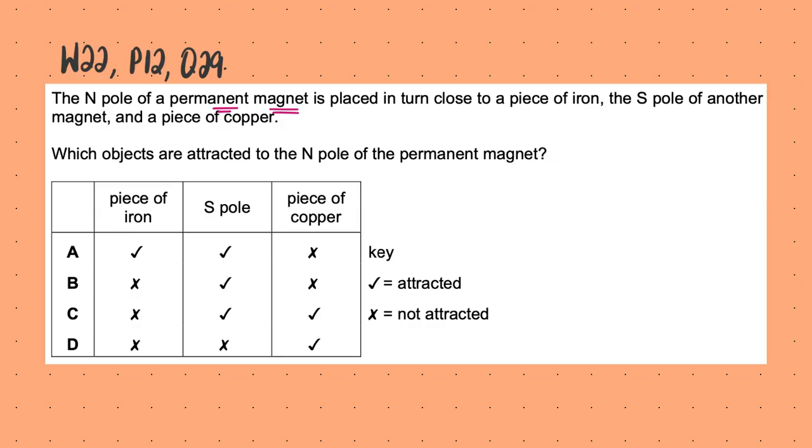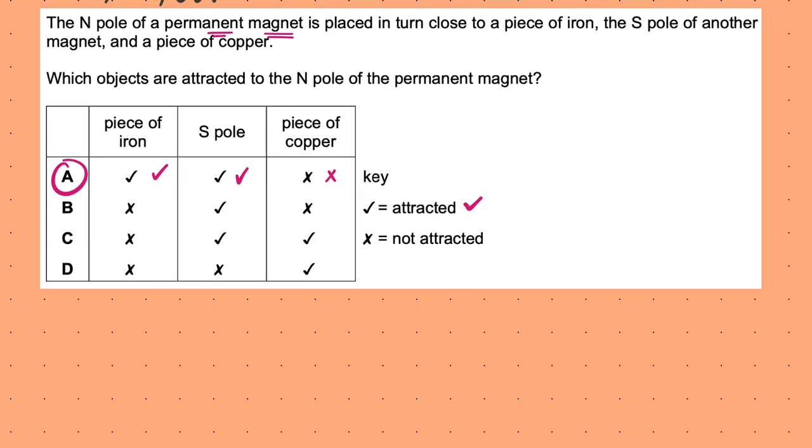So this would definitely be attracted, so it's this, and based on this I can just tick off the entire row. And obviously, because unlike poles attract, the south pole would also be attracted, and the piece of copper, being a non-magnetic material, would not be affected at all. Let's go on to another question like this.